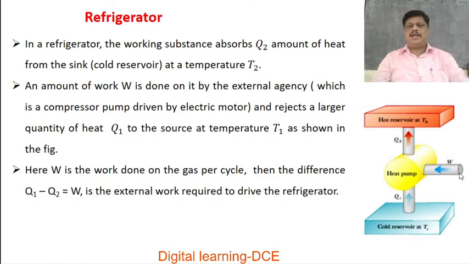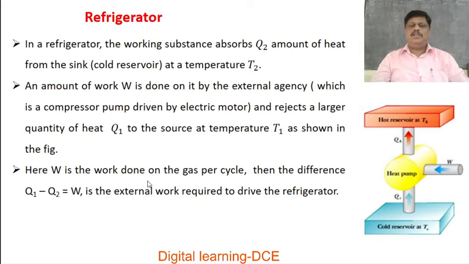An amount of work W is done on it by the external agency, which is a compressor pump driven by an electric motor, and it rejects a larger quantity of heat, Q1, to the source at temperature T1, as shown in this figure.